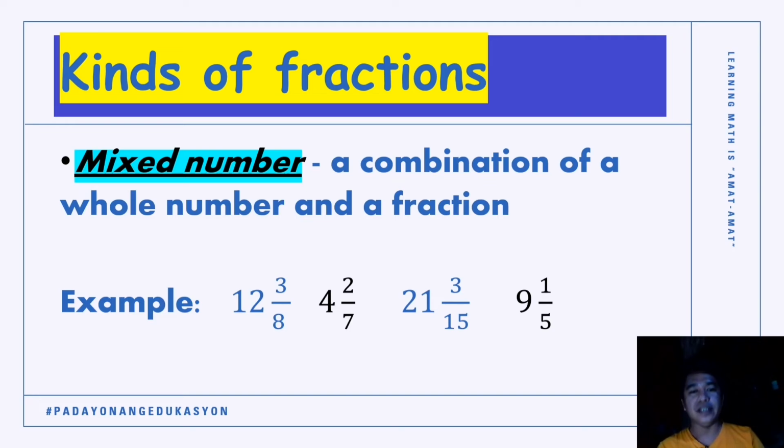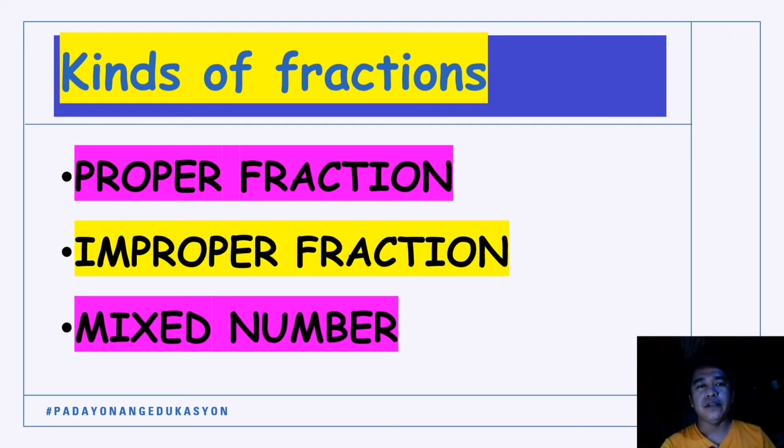That is also a mixed number. 21 and 3/15 and 9 and 1/5, all of those are examples of mixed number. So let us review. The 3 kinds of fractions are the proper fraction, the improper fraction, and mixed number.